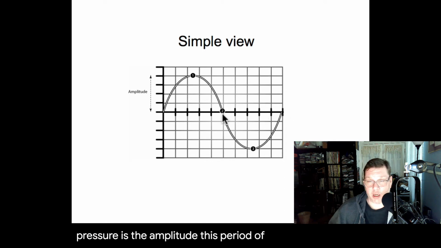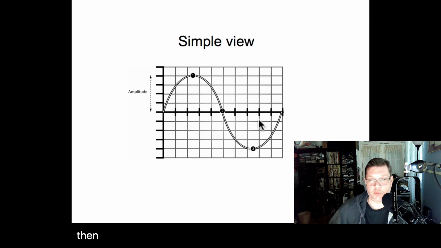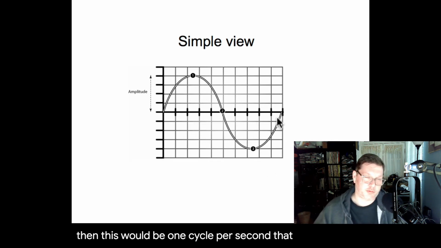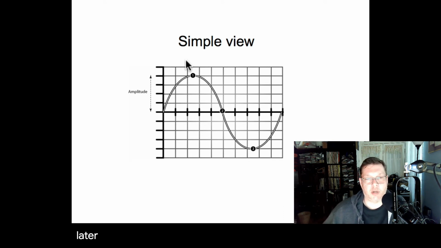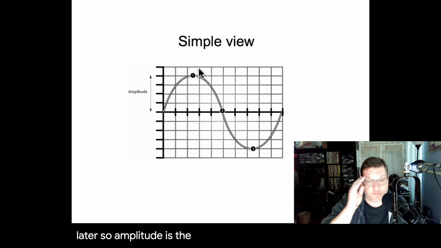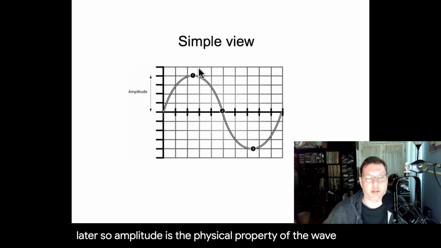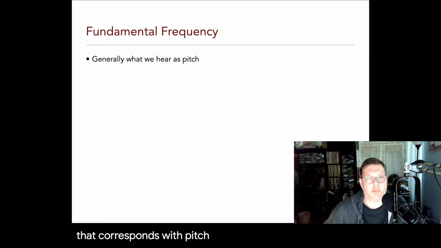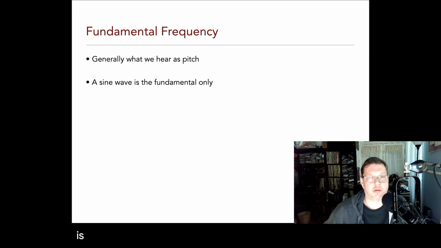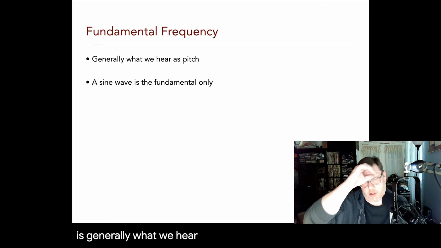This period of time is the frequency in the left to right. So if this were 1 second, then this would be 1 cycle per second. That would, of course, be too low for us to hear. We'll talk more about that later. So amplitude is the physical property of the wave that corresponds with loudness, which is the perceptual property. Frequency is the physical property of the wave that corresponds with pitch. So the fundamental frequency is generally what we hear as pitch.